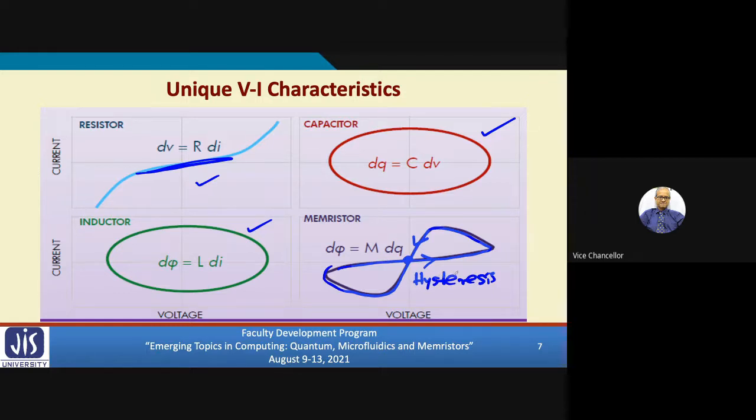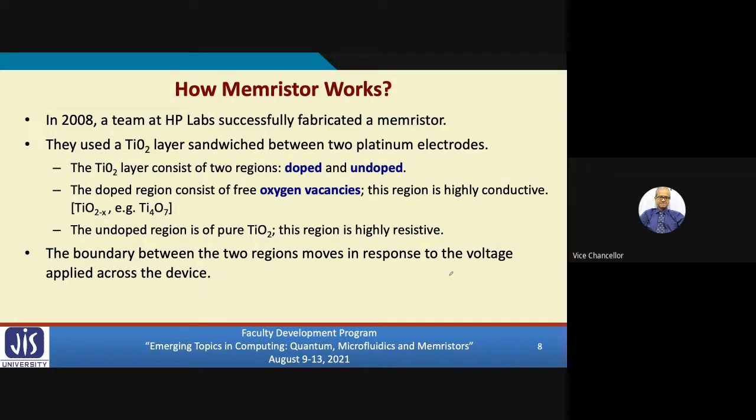Okay. Now let us see how a memristor works. Here we shall be talking about the first effort, when HP Labs first could fabricate one such device. How did they do it? As I said, this was done in the year 2008. They used a material, titanium dioxide.